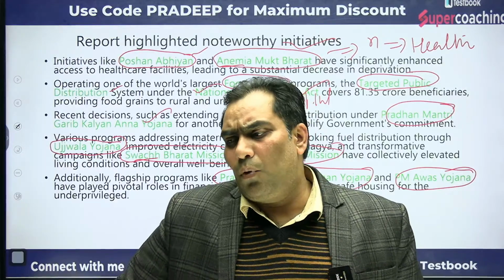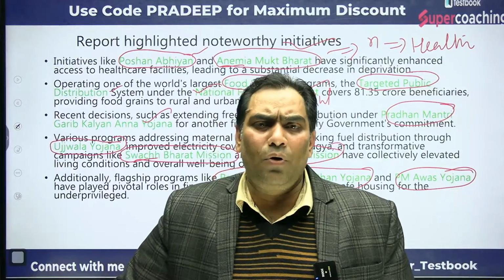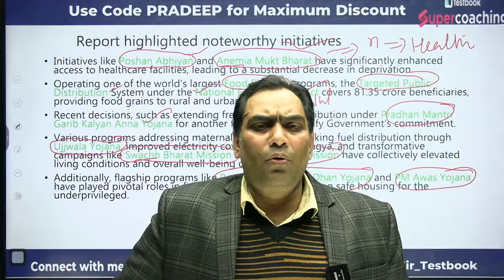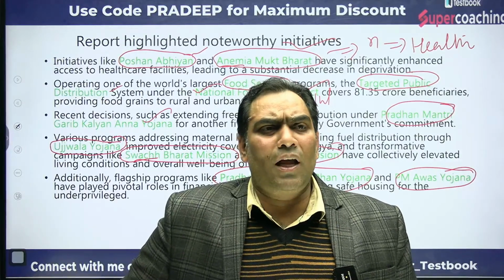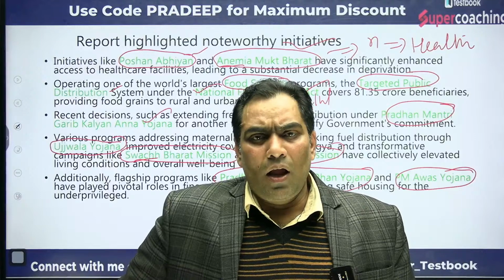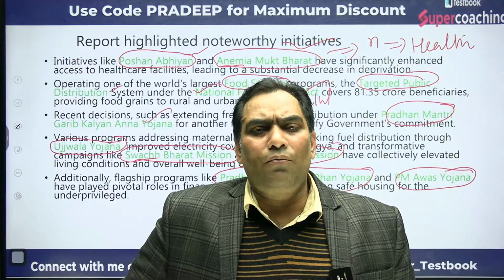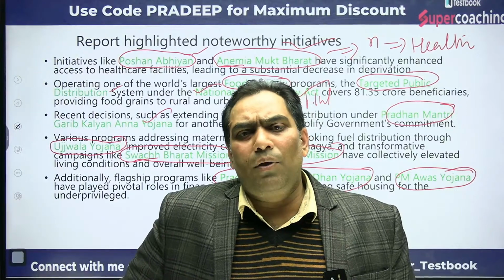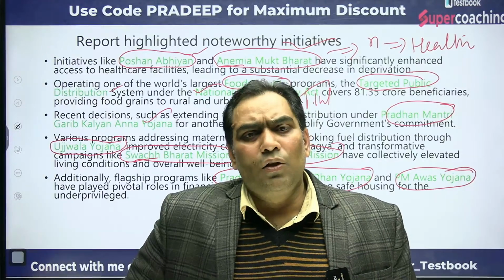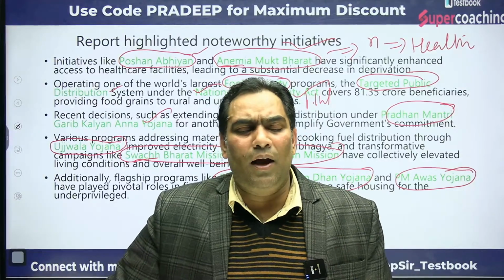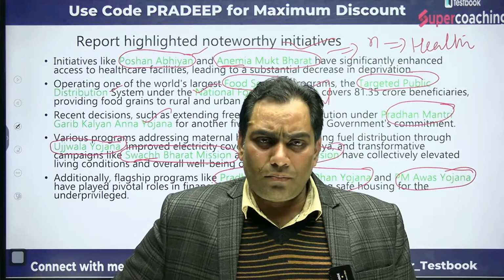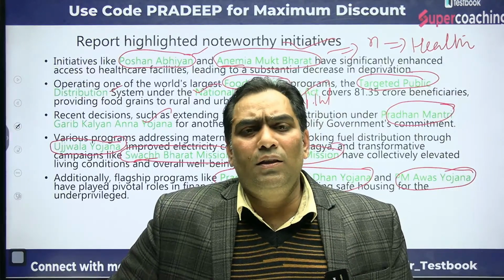In that regard, NITI Aayog has prepared a report for the multidimensional poverty index. In that report, they took 3 components, and those 3 components are health, education, and standard of living, and all the 3 components are given equal weightage. Health is given 1/3 weightage, education is given 1/3 weightage, and standard of living is given 1/3 weightage. But these components are further divided into subcomponents. The health is subdivided into nutrition level, child and adolescent mortality, and third is mental health.